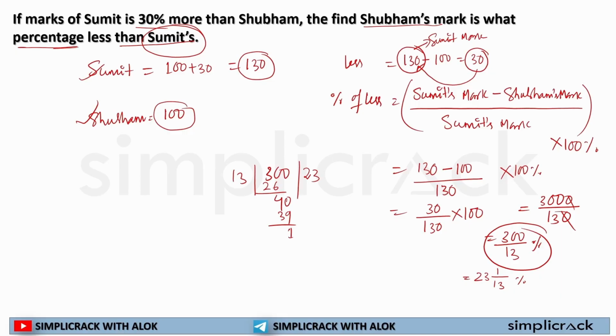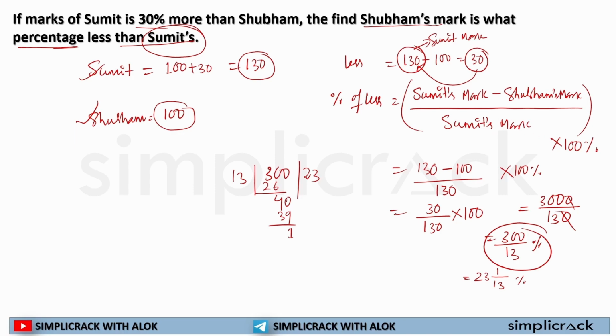So what is the formula? If someone's number is less, for an example here, Subham's number is less than Sumit's number, so what we did, Sumit's mark minus Subham's mark divided by Sumit's mark into 100%.